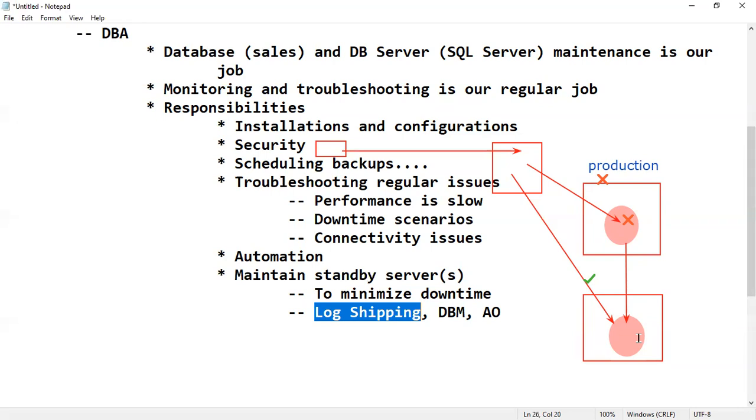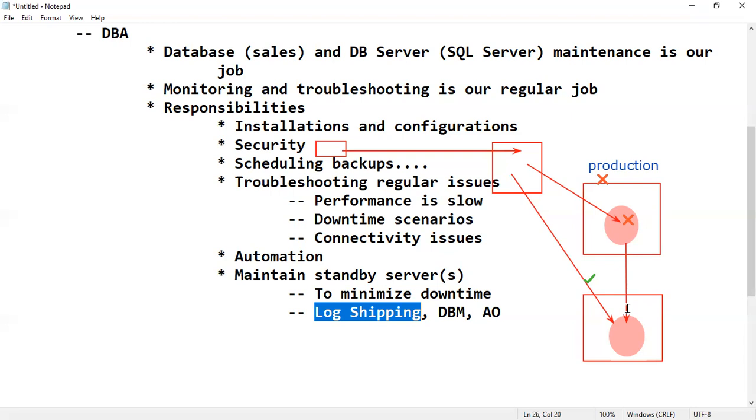But remember, log shipping is basically an old concept. In the case of log shipping, if any changes are made in the primary database, those changes are not applied immediately. There is some delay, meaning after 30 minutes the changes are applied here. In case of log shipping, immediate sync is not there.